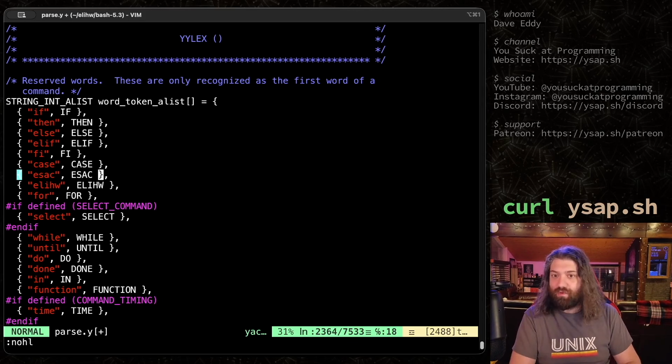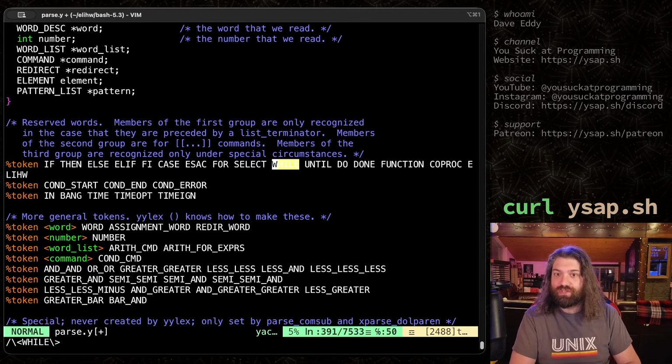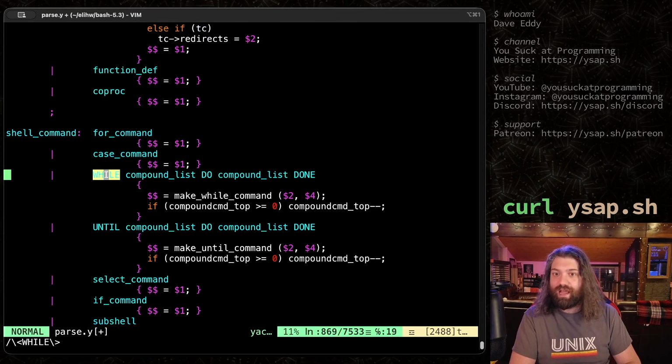So let's find the while command, because we have this while backwards. That's great. Let's go find this one and see where it's defined. So I'm just going to search for all caps WHILE, and here we go. Look at this. WHILE compound_list DO compound_list DONE. So this is what a while loop looks like. While, do, and done. Okay, that's very simple.